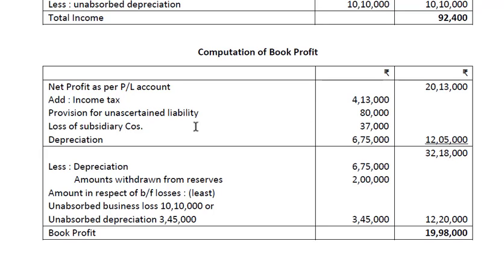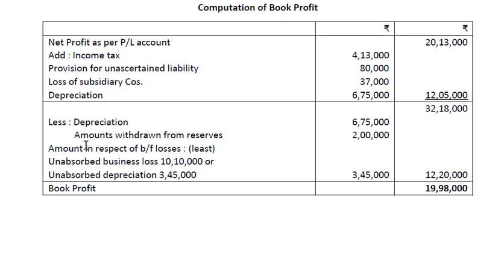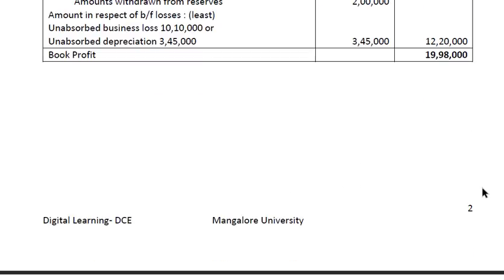Now computation of book profit. Net profit as per profit and loss account, add income tax, provision for unascertained liability, loss of subsidiary company, and depreciation, there is no effect. Less amount withdrawn from reserves, amount in respect of brought forward losses, the lesser of the unabsorbed business loss or unabsorbed depreciation. So we get the book profit.